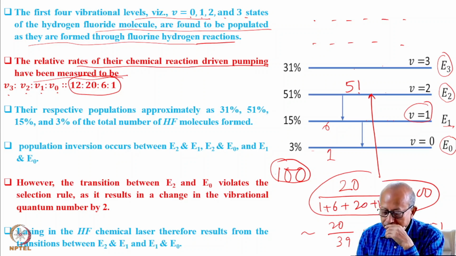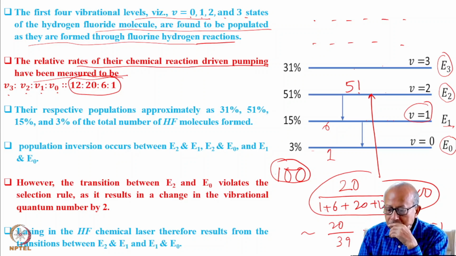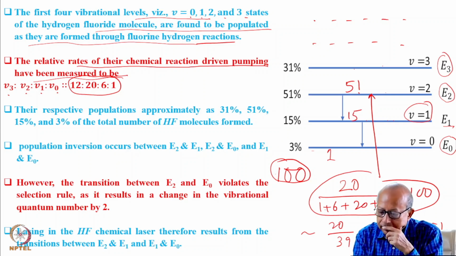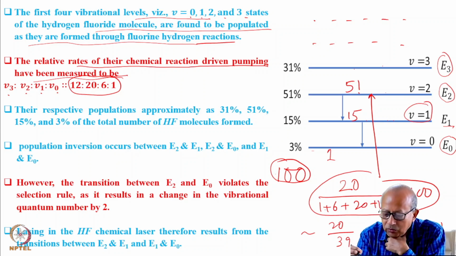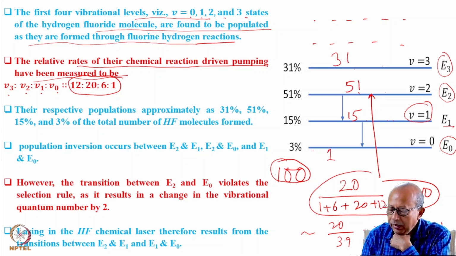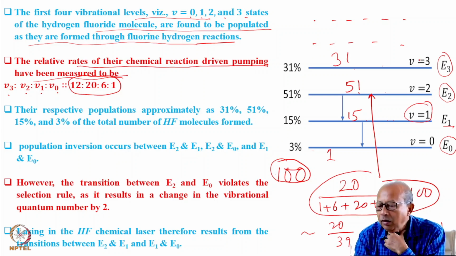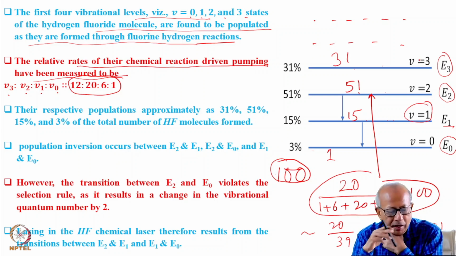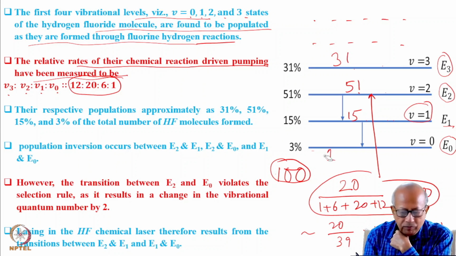And in a similar way, you can show that there will be 15 molecules in the first vibrational excited state and 31 molecules in the third vibrational excited state. At the ground state, there will be only 3 molecules.